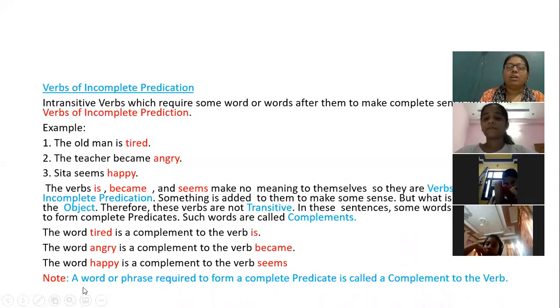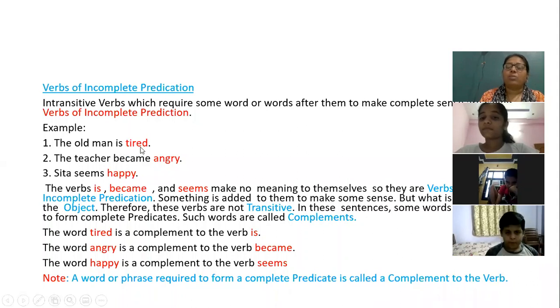So now you can define a word or phrase. A phrase is what? An incomplete set of words. Okay, it is not giving meaning. Like suppose here I have added tired. I could have added 1, 2 words also. Like, a dog is an animal. So an animal is more than 2 words. And if I say an animal, it is not giving full meaning. So that is called a phrase. So a word or phrase required to form a complete predicate is called a complement to the verb. Is it clear to everyone? Is it clear? Okay.